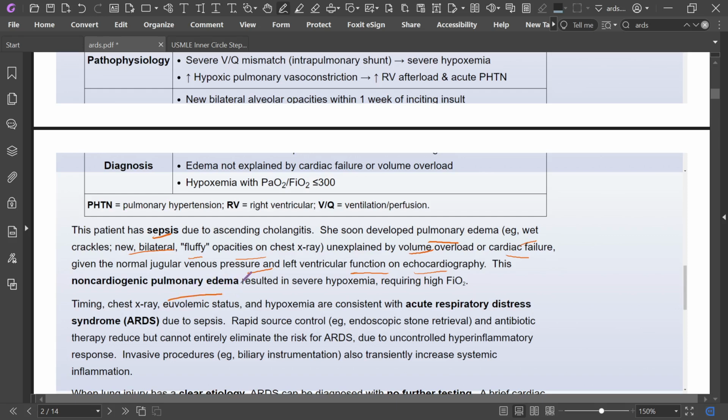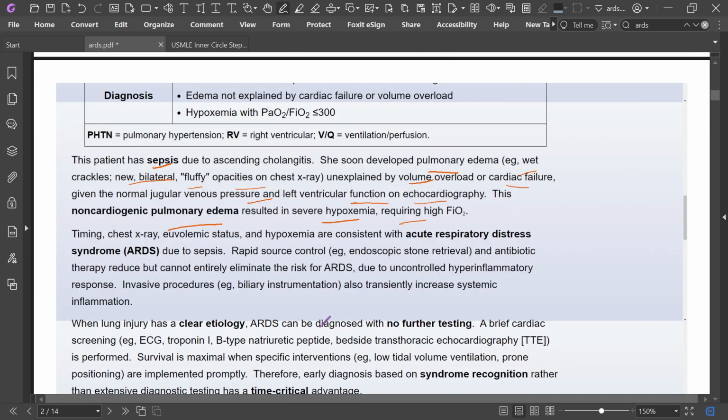This non-cardiogenic pulmonary edema results in severe hypoxemia requiring high FiO2. Timing, chest X-ray, euvolemic status, and hypoxemia are consistent with ARDS.